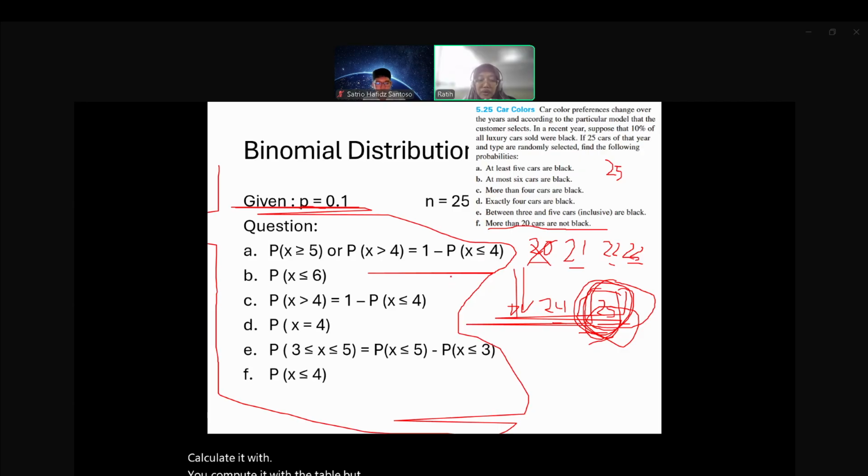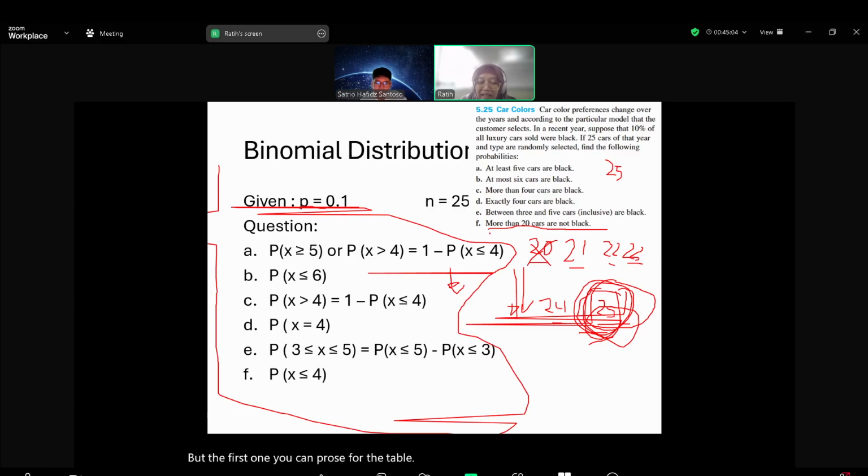But if you don't have any, you can compute manually. But the first one, you can browse for the table.